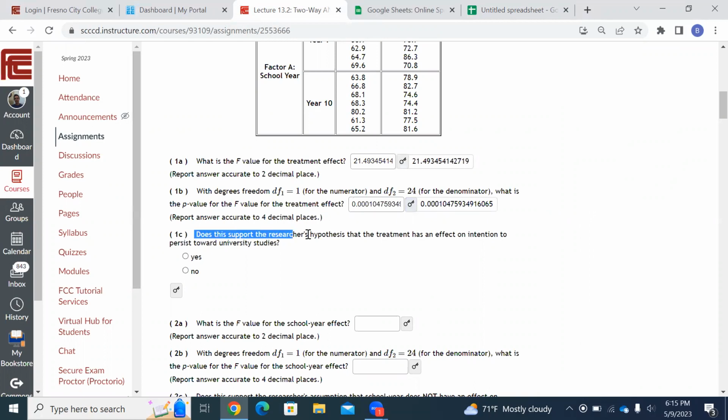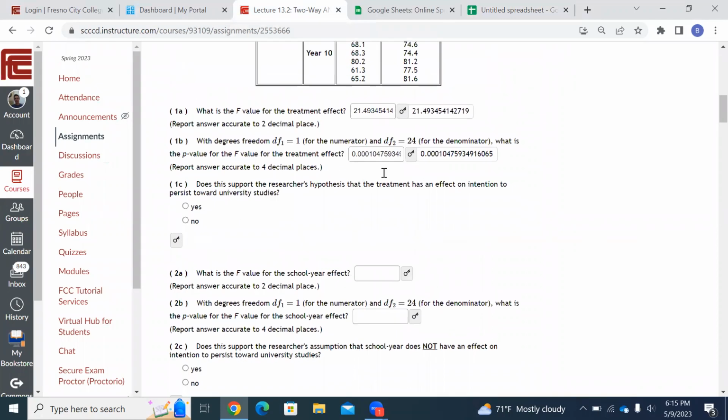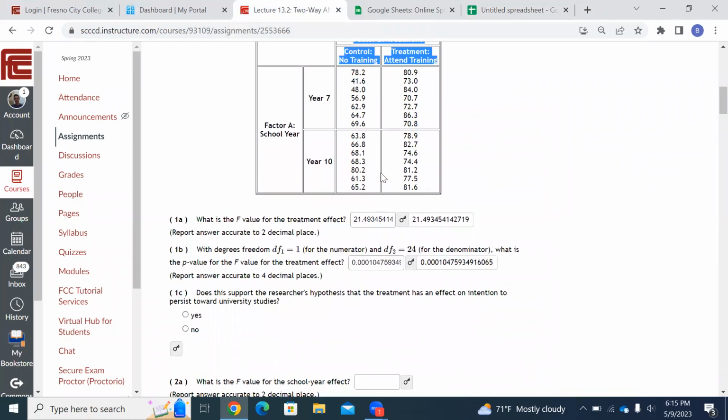Does this support the researcher's hypothesis that the treatment has an effect on intention to persist towards university studies? So does this one, the treatment, meaning whether they had no training or training, that's B, right? The treatment is whether they took the training class or they did not. So does that matter? He said treatment has an effect. It matters. Does it? Yeah, look at the p-value.